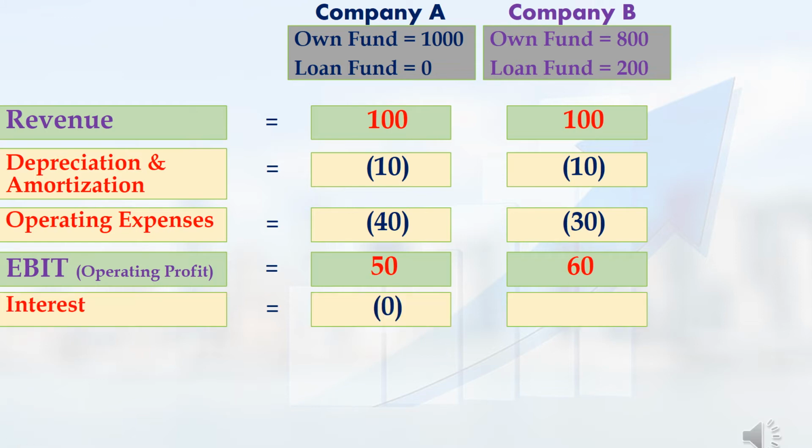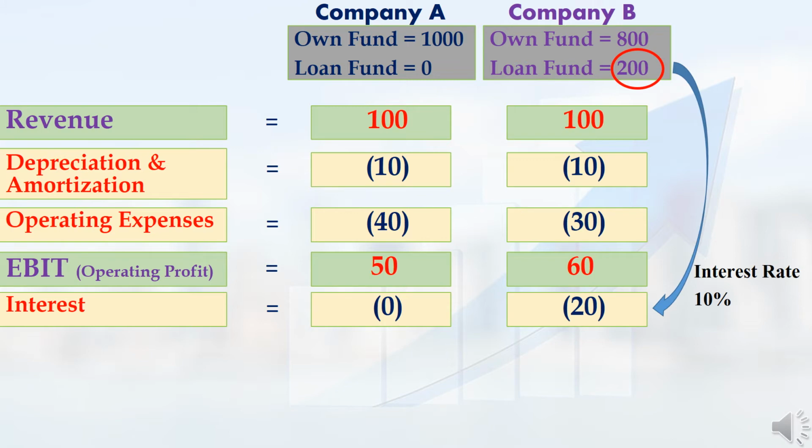Next, from EBIT, I have to deduct the interest amount. Company A had not taken any loan from the bank. So, for company A, I have mentioned interest as 0. Company B had taken a 200 rupees loan from the bank. Let me assume that company B had taken the loan at a 10% interest rate. Then for 200 rupees, 10% interest means I will get 20 rupees. That is, company B has to pay 20 rupees interest amount.